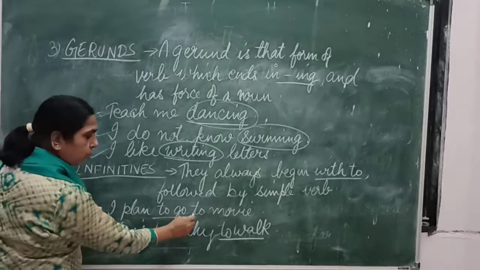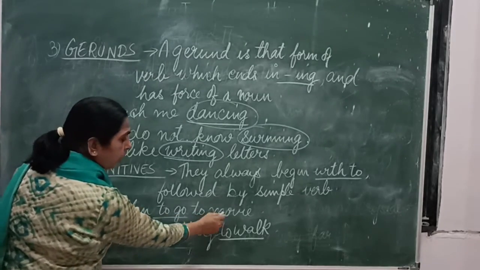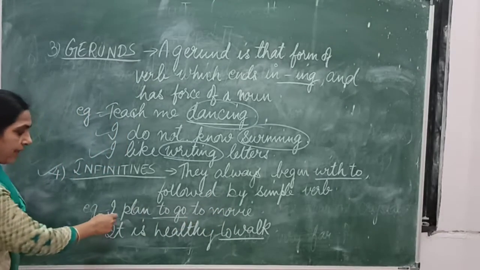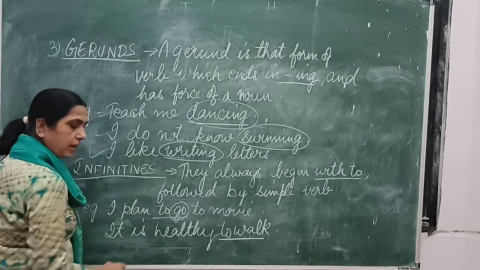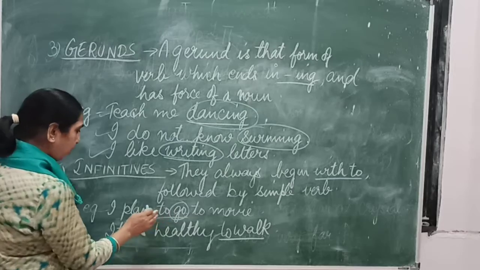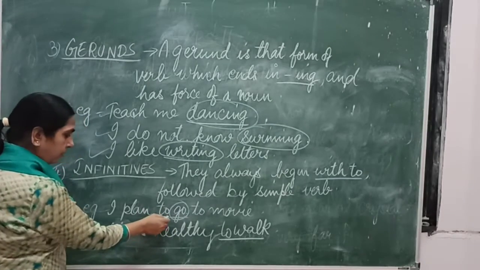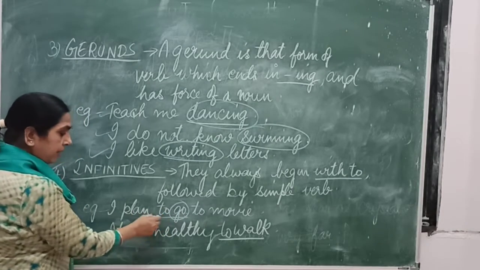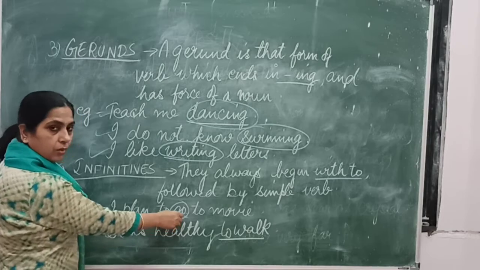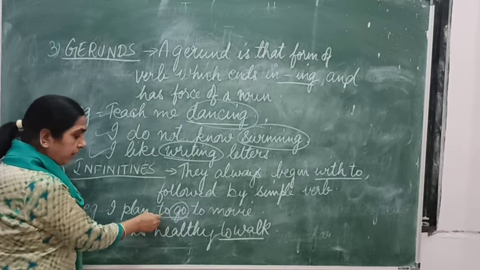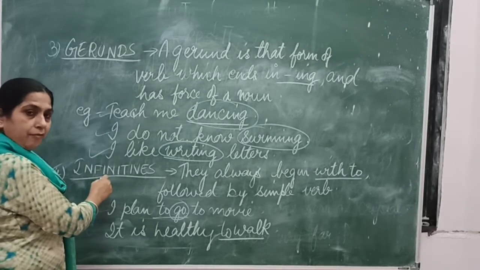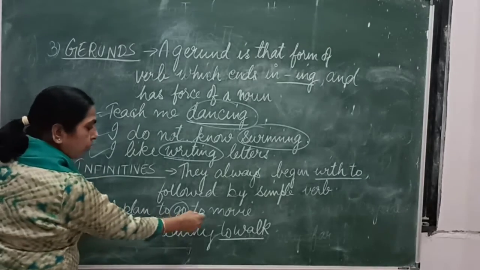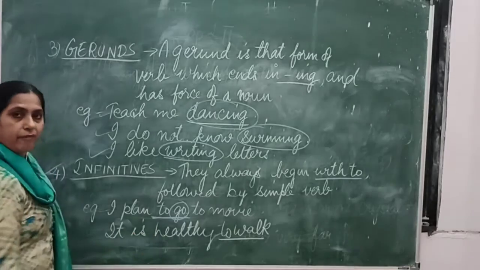I plan to go to a movie. Now where is the verb here? Go. It's the simple form. So to go. When to is added before a verb, that is an infinitive. Right? I plan to go to a movie. So to go is the infinitive.